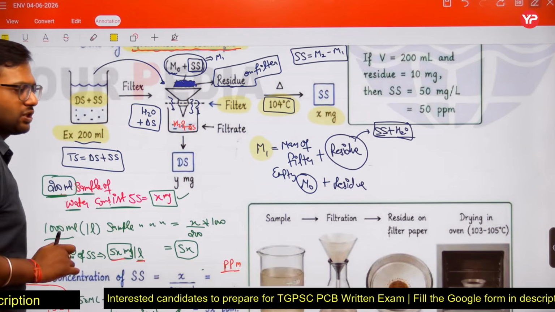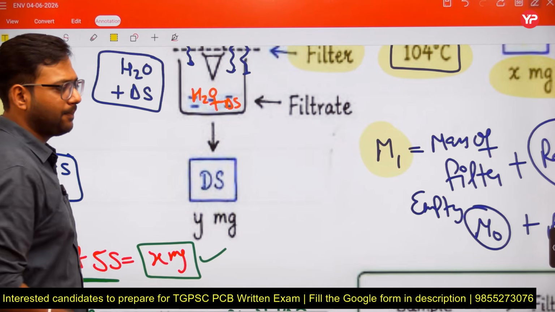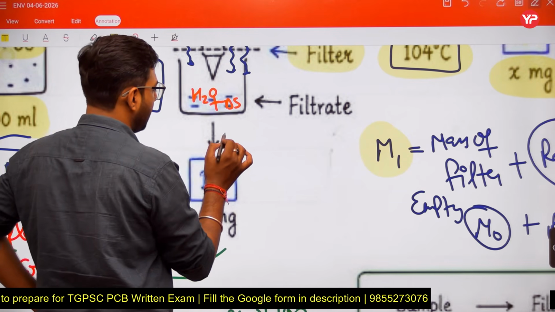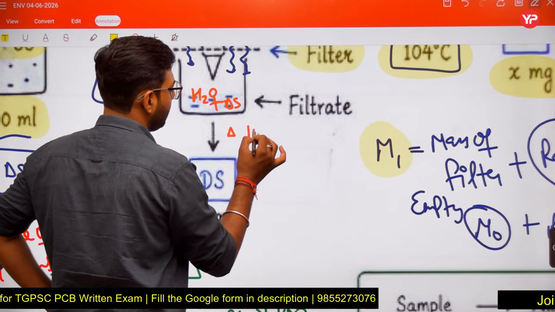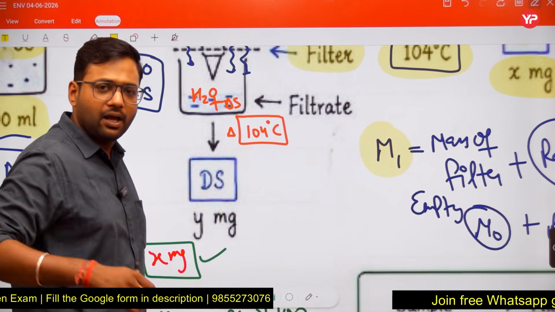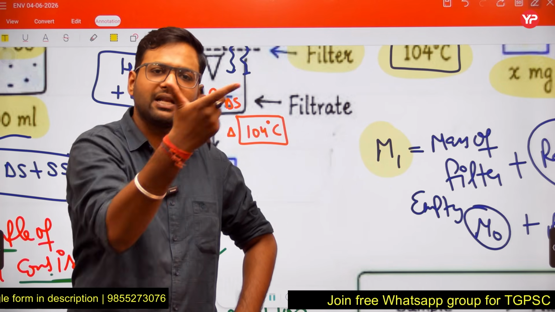If we heat this sample again at 104 degrees Celsius, the H2O will be evaporated and only dissolved solids remain left.